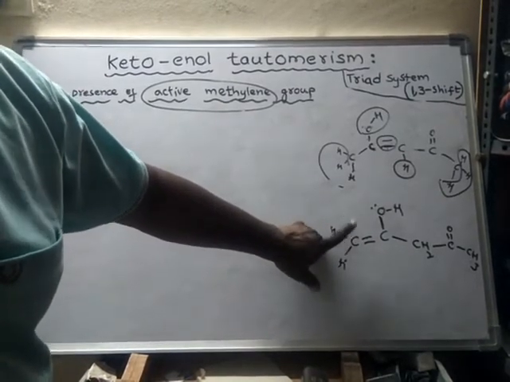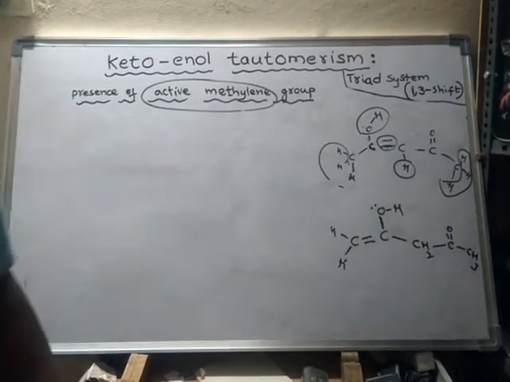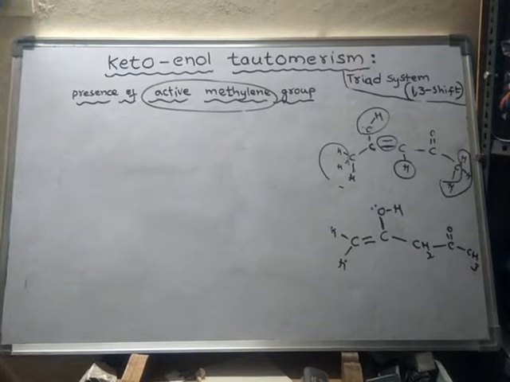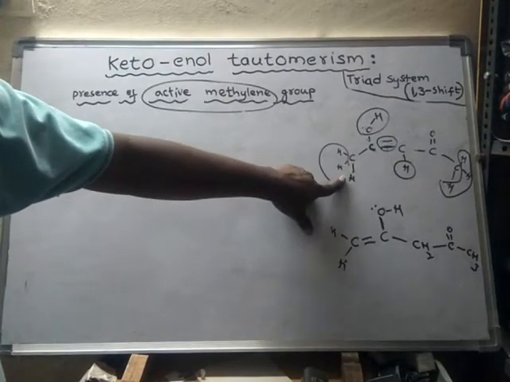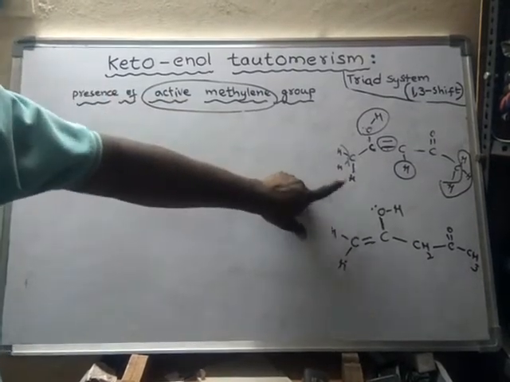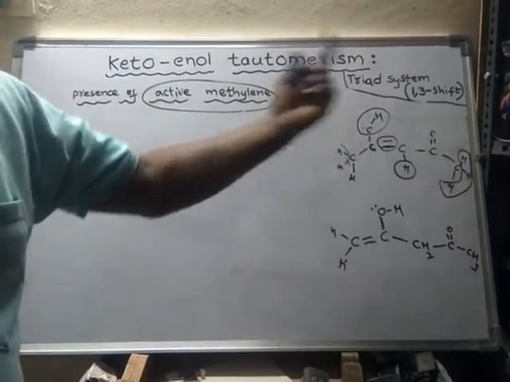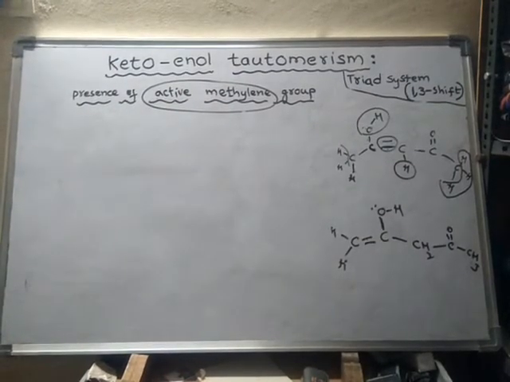Simply it is an alpha carbon atom. There is not that much conjugation here, so the stability of this one is lower. When conjugation is more, the stability of the compound will be more.